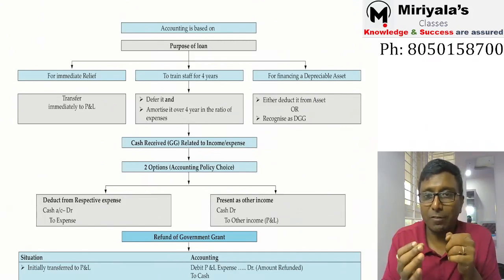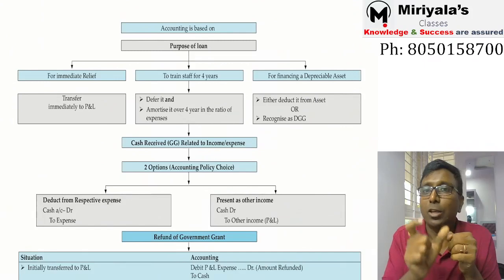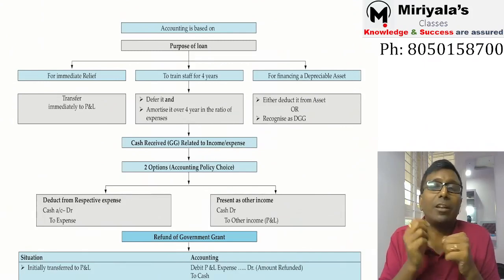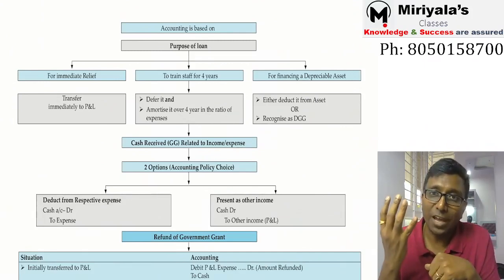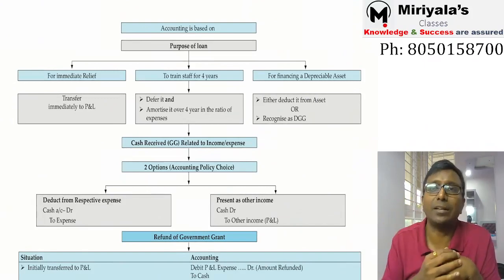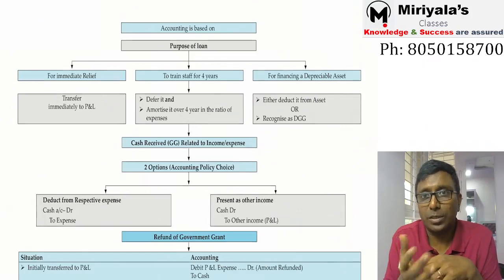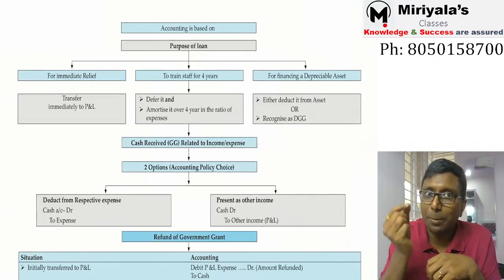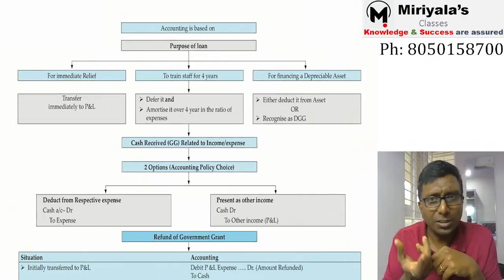If it is at fair market value, because there is no interest element, you received say 10 CR, the fair value of it may be 6 CR. So there is a value of 4 CR. That difference amount is nothing but the government grant. Sir, how should I account this 4 crore rupees? 4 crore should be accounted depending upon the purpose of the loan. What is the purpose of the loan?